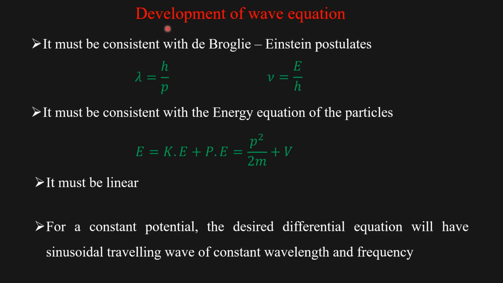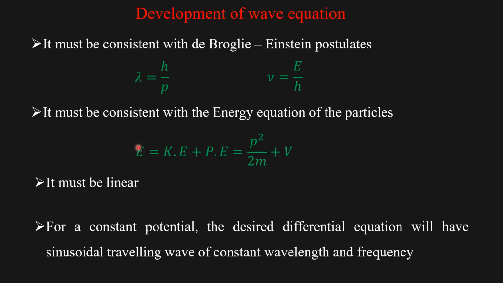Now we will see the development of wave equation. That is, it must be consistent with de Broglie and Einstein postulate. According to de Broglie, lambda is equal to h over p, not h cross. Remember that h over p, and nu is equal to E over h. So also it must be consistent with the energy equation of the particles.